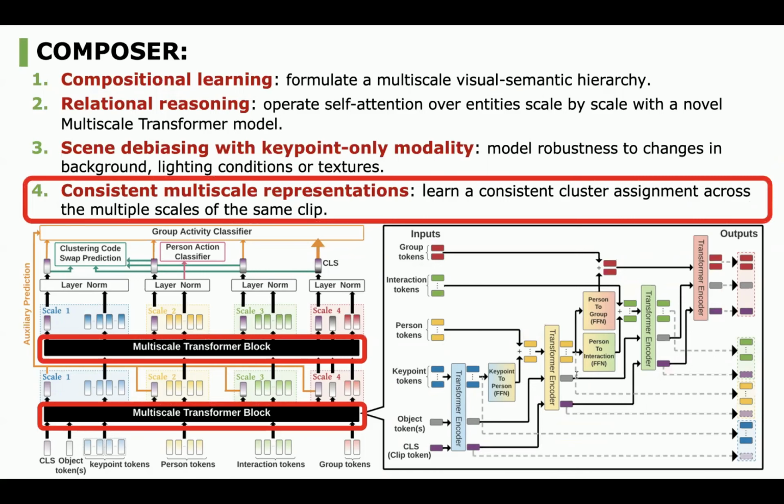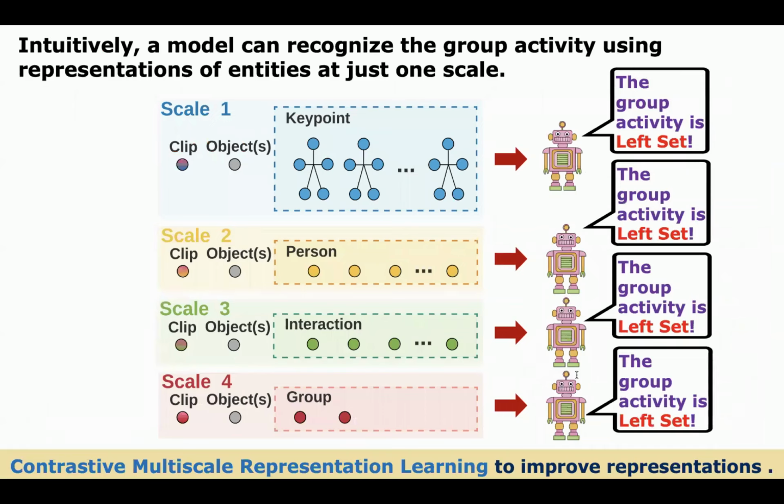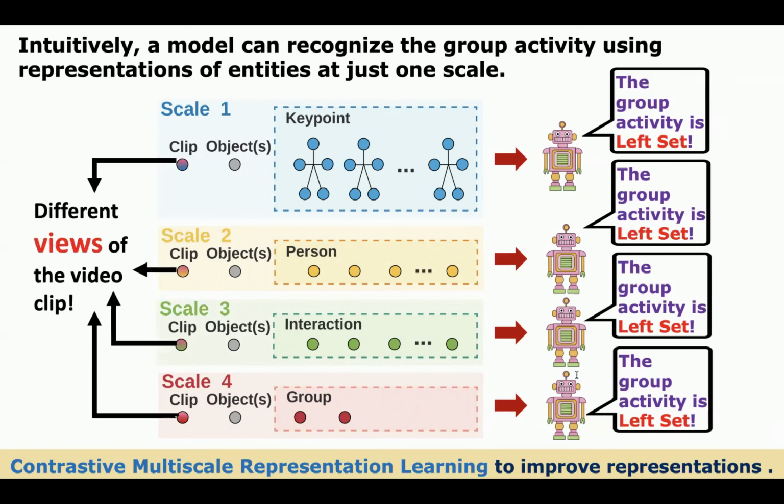This is achieved by contrastive clustering assignments of clips. Intuitively, a model can recognize the group activity using representations of entities at just one particular scale. Therefore, we consider representations of the clip token learned across scales as representations of different views of the clip.